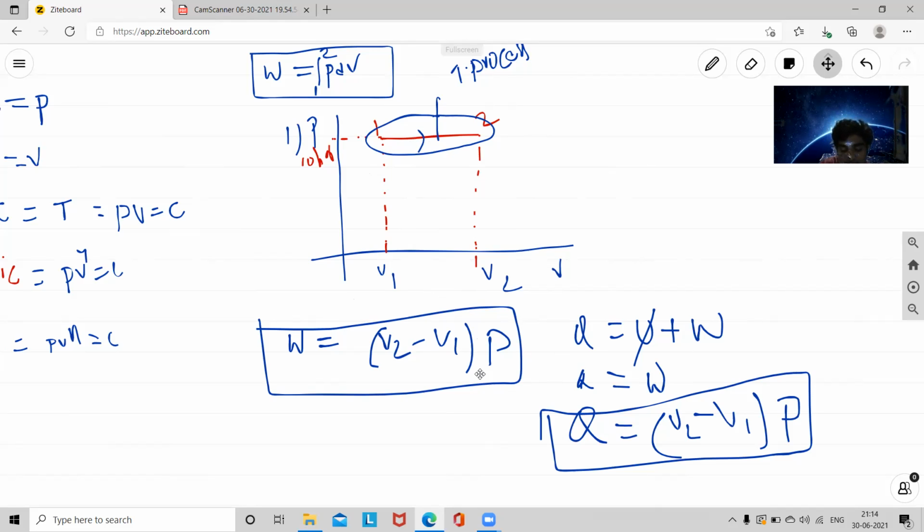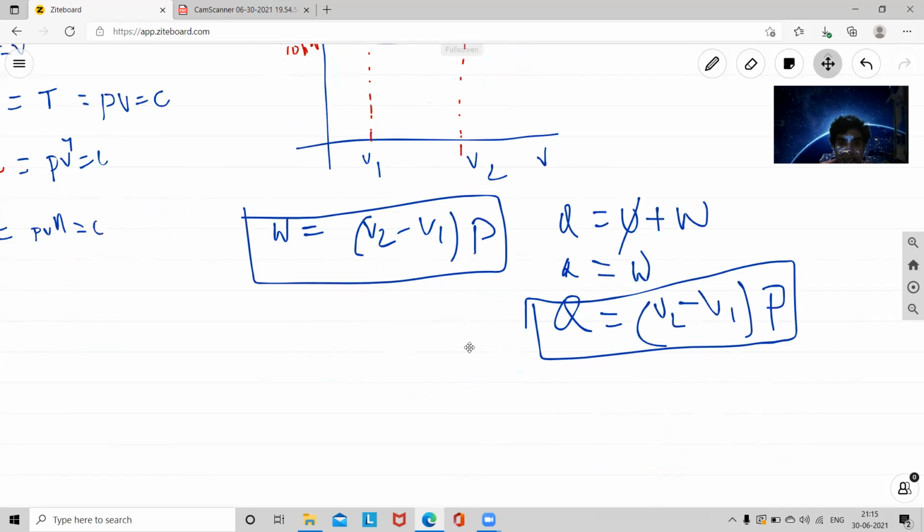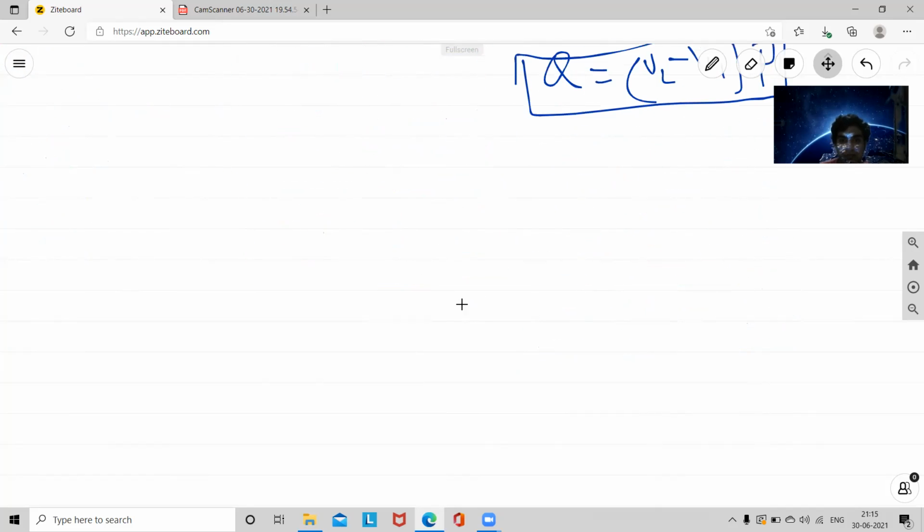If we apply this in the first law of thermodynamics, Q is equal to U plus W. Internal energy is neglected, so Q is equal to W, which is P into (V2 minus V1).